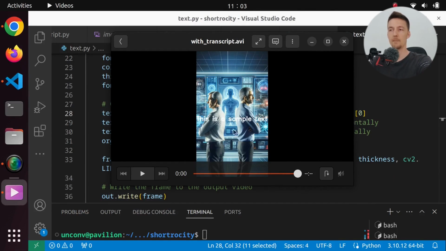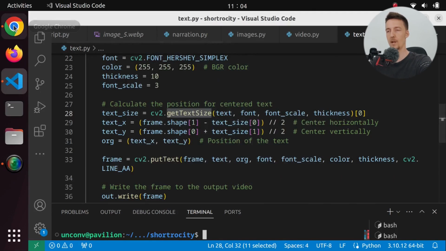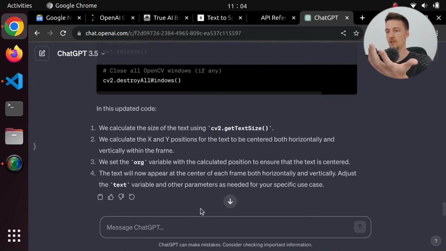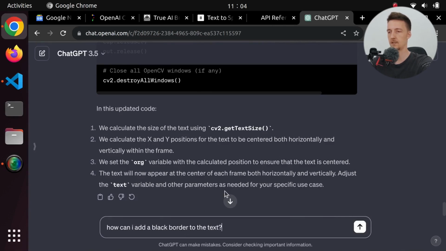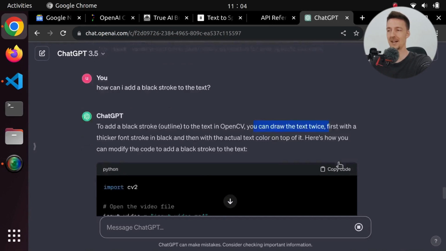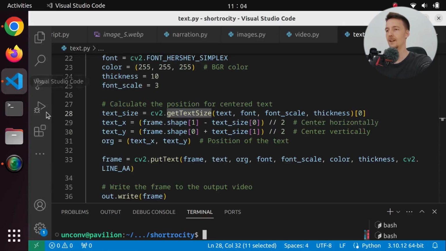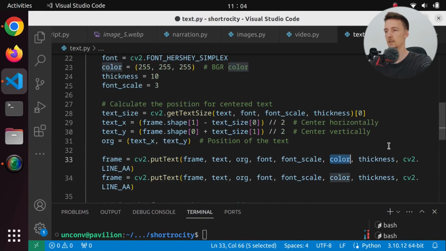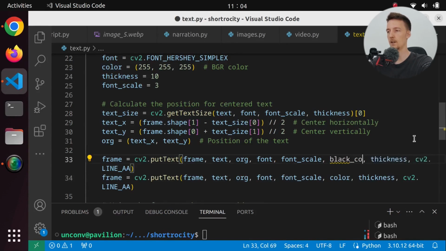Now I also want to add a border to it. I'm not sure if we can add a border or should we just draw a black text with a bigger thickness in the background. Let's ask ChatGPT. How can I add a black border to the text? I mean a stroke. Okay, you can draw the text twice. First with the other color. Okay, let's do that. Let's first write it in black color.